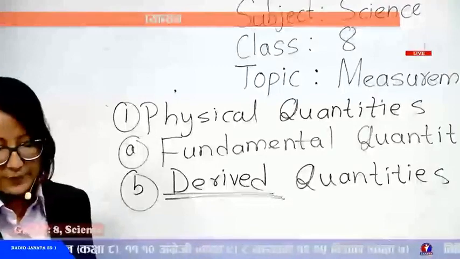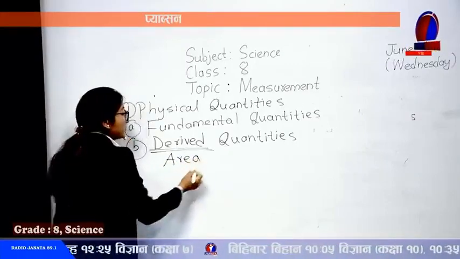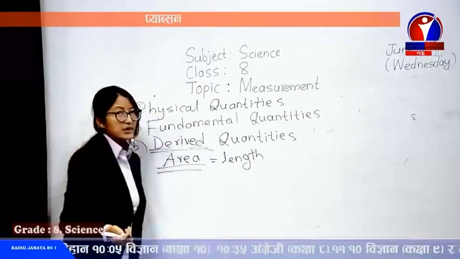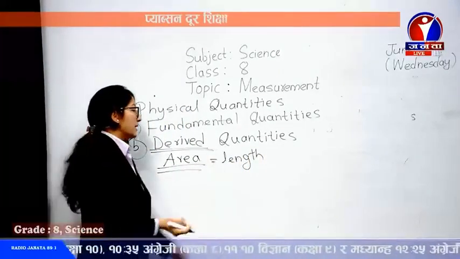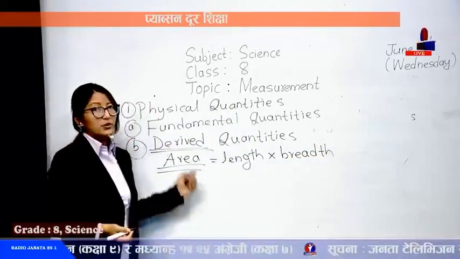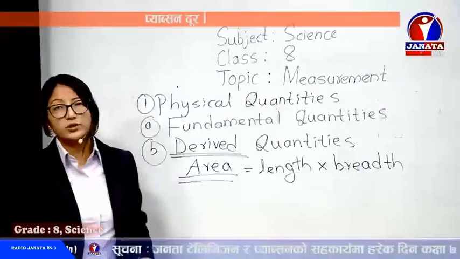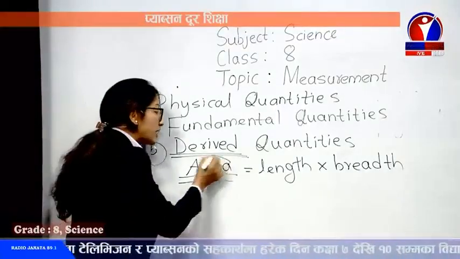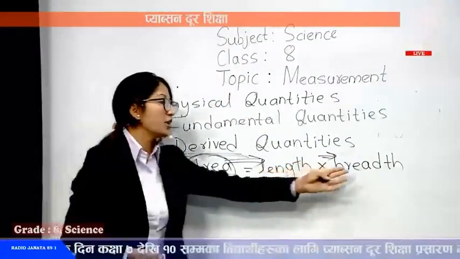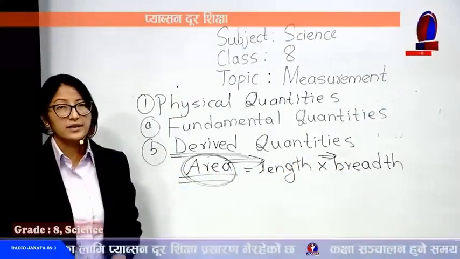So if I have to find the surface area of this duster, how do we find it? We all know it's a rectangular object, so its area is length into breadth. Now, if we have to find the area without length and without breadth, can we find it? No, it's not possible at all. So this quantity is completely dependent upon length and breadth, which are fundamental quantities. So we can say area is a derived quantity.